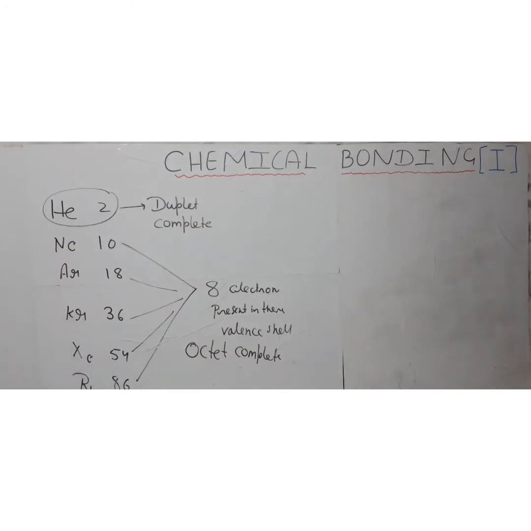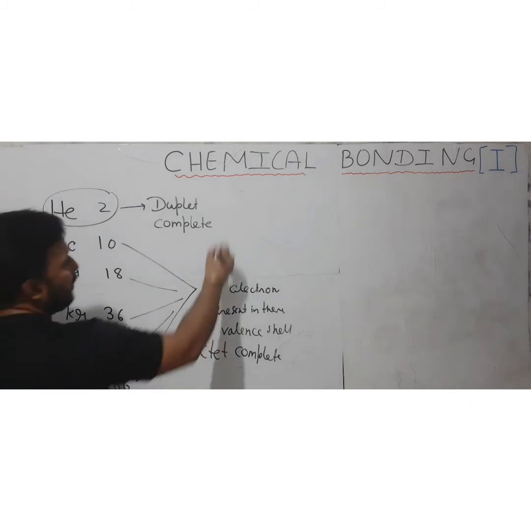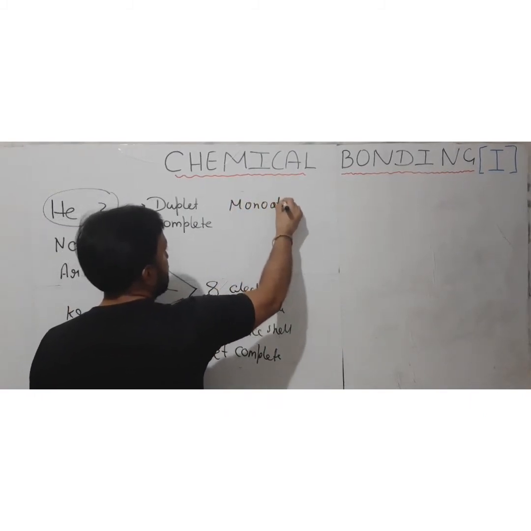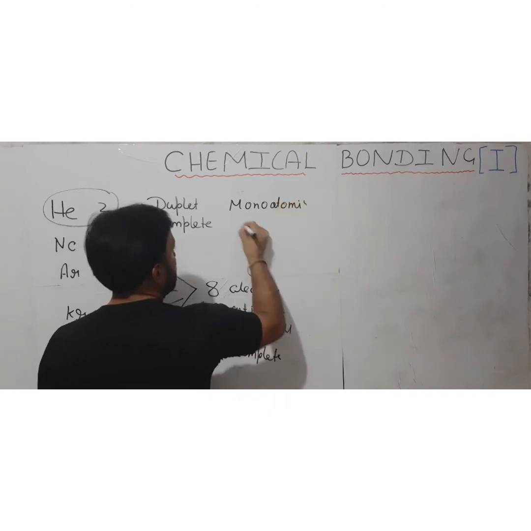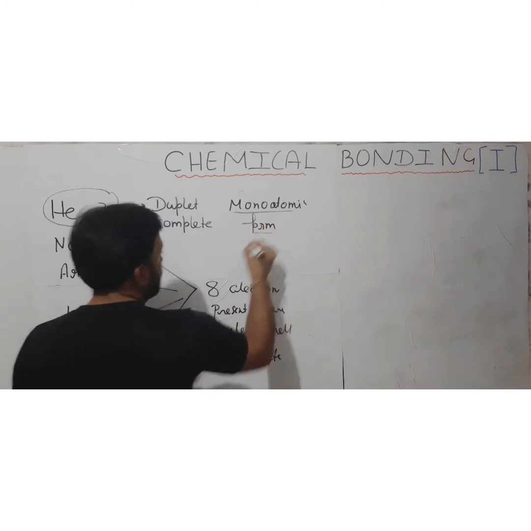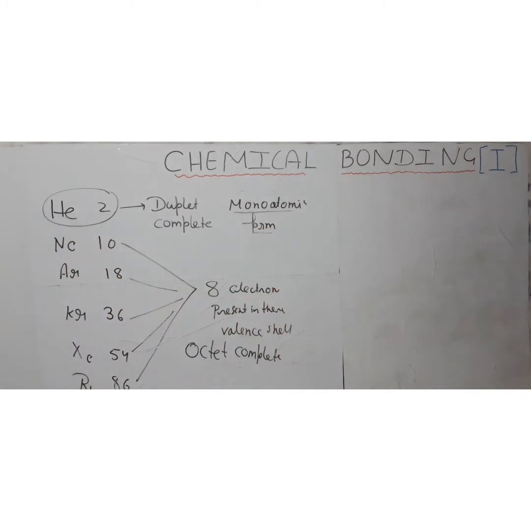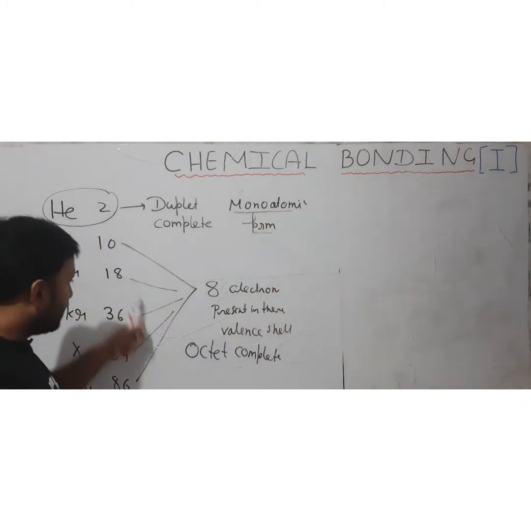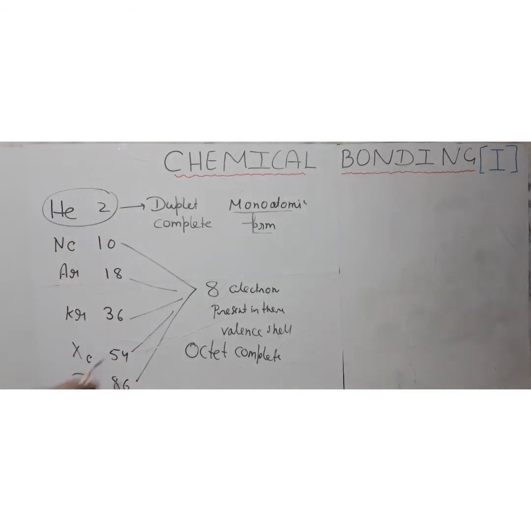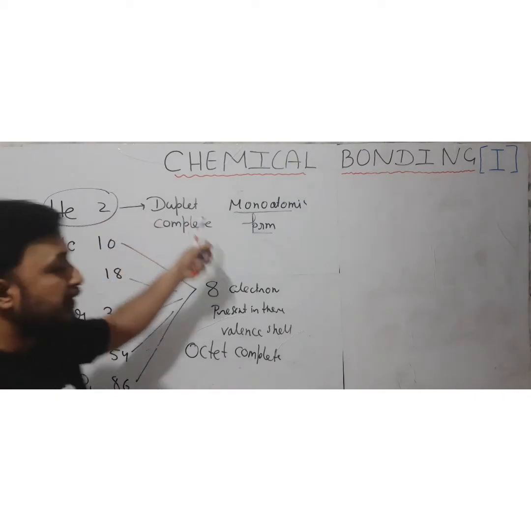So these gases, when we see them in nature, are found in monoatomic form. All these gases exist in monoatomic form. The reason behind that is that their valence shell is complete. Like in all these 5 gases, the octet is complete, and in helium, the duplet is complete.